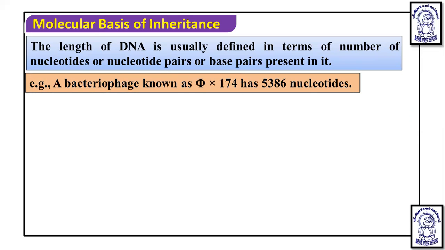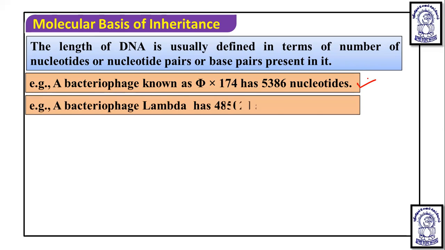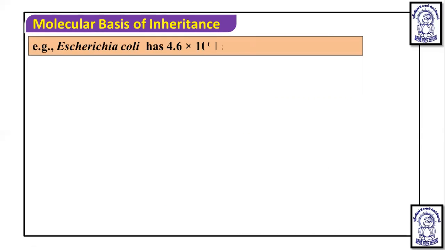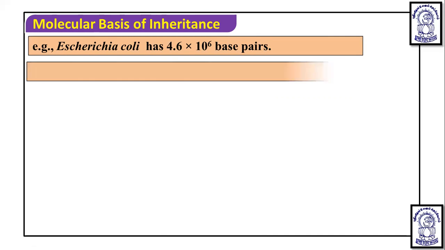If we talk about the length of DNA, the bacteriophage phi X174 has 5386 nucleotides. Whereas bacteriophage lambda has 48502 base pairs, and Escherichia coli has 4.6 into 10 raised to 6 base pairs.